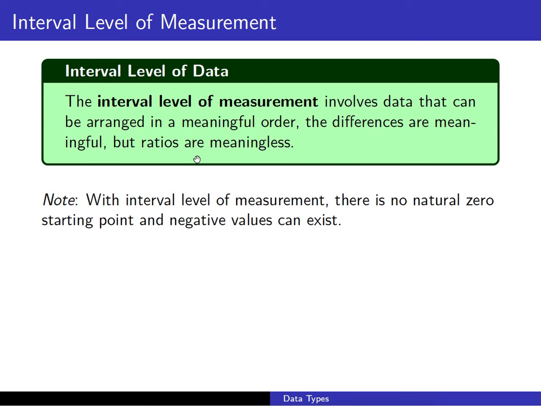And another thing I want to note here is that with the interval level of measurement, we don't have a natural zero starting point. We may have zero as one of our values that we can have. However, that zero will not be a natural starting point, and we can have negative values exist below it at the interval level of measurement. So there's no natural zero starting point for interval level of measurement, and we can have data values that are negative as such.